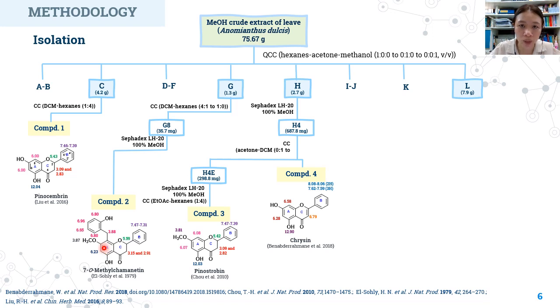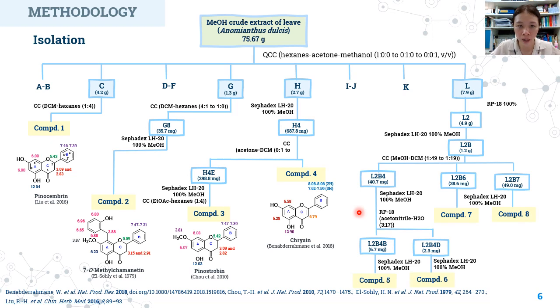and it was named 7-O-methylchamaejasmin. In compound 3, it shows a similar proton NMR pattern to compound 1, but there is a methoxy group instead at carbon position 7, and it was named pinostrobin. And this flavone shows a similar proton NMR to compound 1 as well, but carbon positions 2 and 3 were changed to an unsaturated alkene and presented as a singlet proton at around 6.8 ppm.